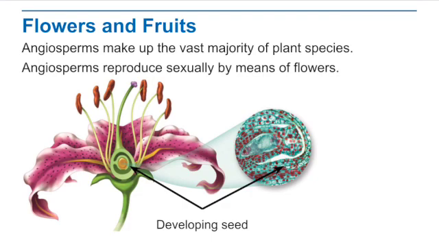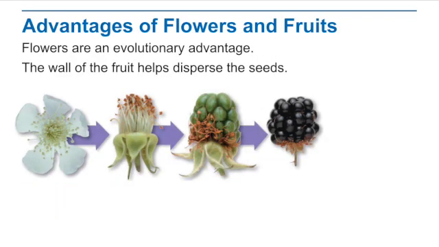Now, angiosperms make up the vast majority of plant species. Angiosperms reproduce sexually by means of flowers. And so here I have a flower. You can see our ovary is in the middle. That is where the ovules and the eggs are, and once those get fertilized, those are the ones that develop into a seed, and those seeds are protected by that ovary.